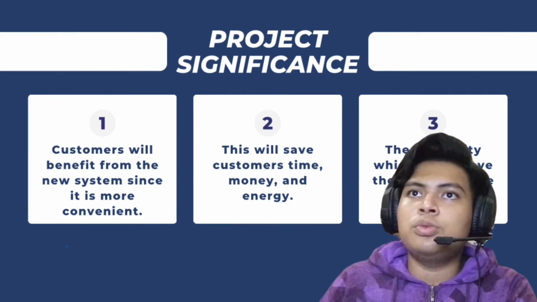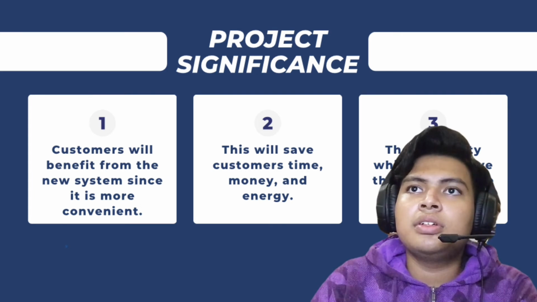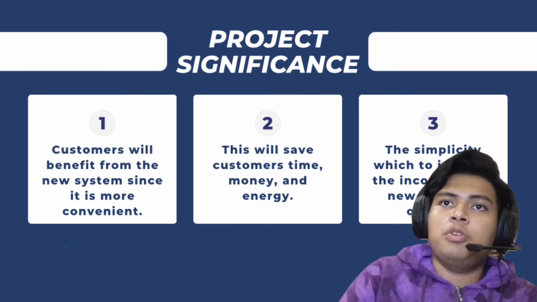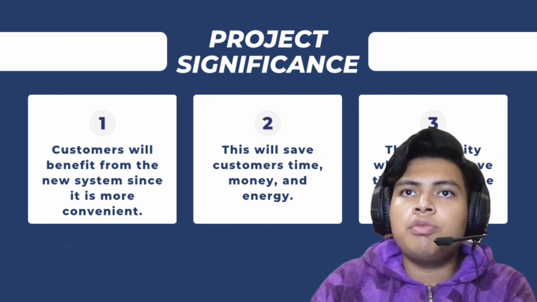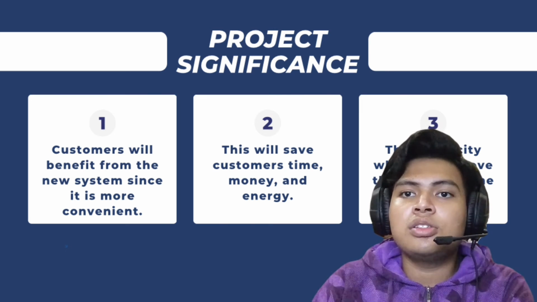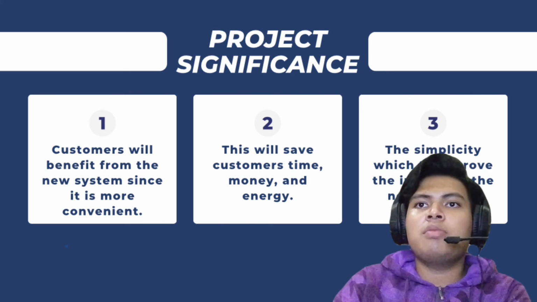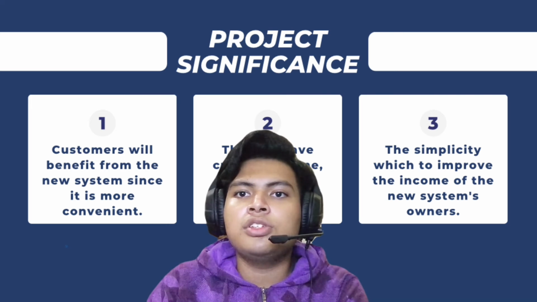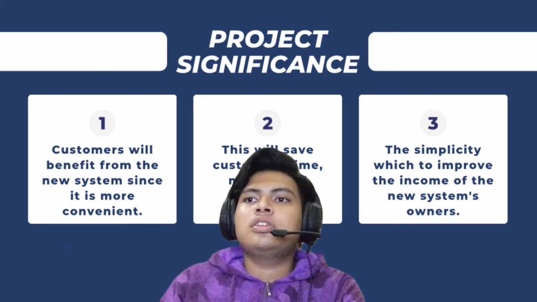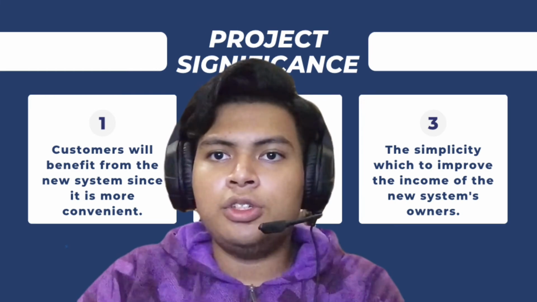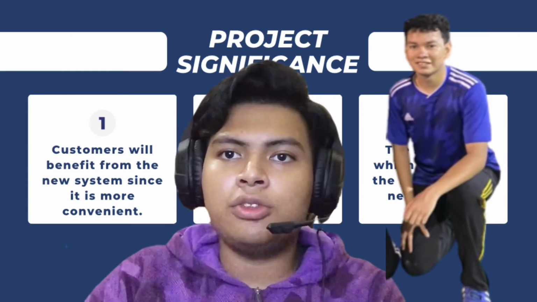So we're gonna proceed to the project significance. We have 3 project significances in this project. For the first, customers will benefit from the new system since it is more convenient. Next, this will save customers time, money, and energy. And the last one is the simplicity, which is to improve the income of the new system owners. Next we're gonna present the methodology part, which Bro Aiman will continue in this presentation.